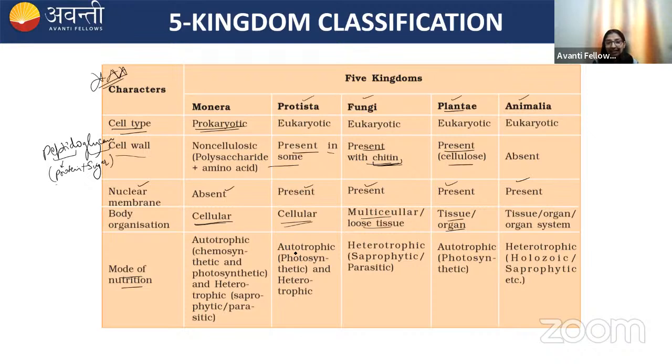Now, the Protista, they can be autotrophic or they can be heterotrophic. Fungi, they are heterotrophic in nature. Remember this. Plantae, they are autotrophic because they perform photosynthesis. Animalia, they are heterotrophic.